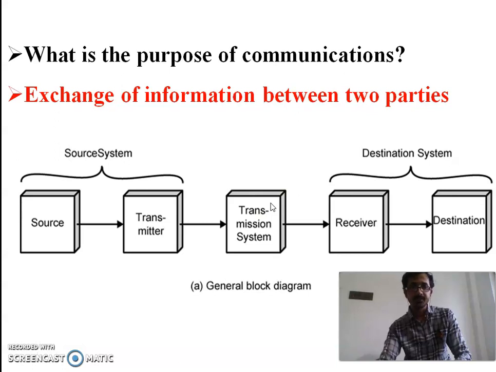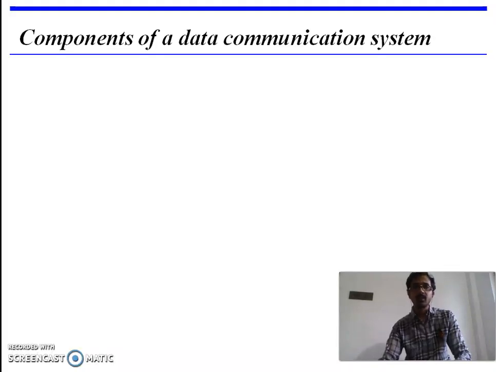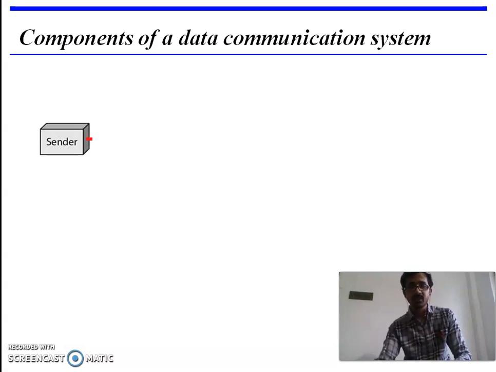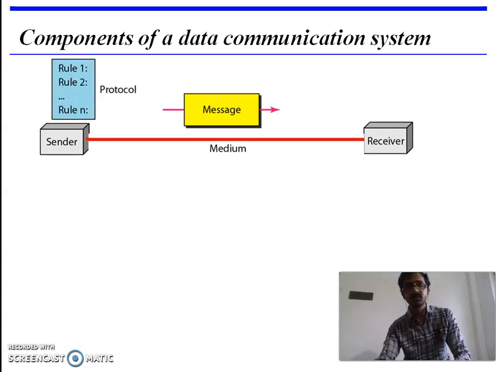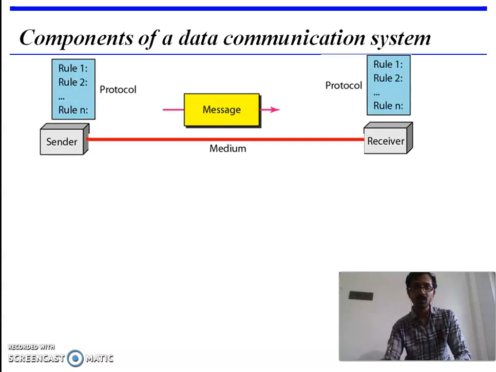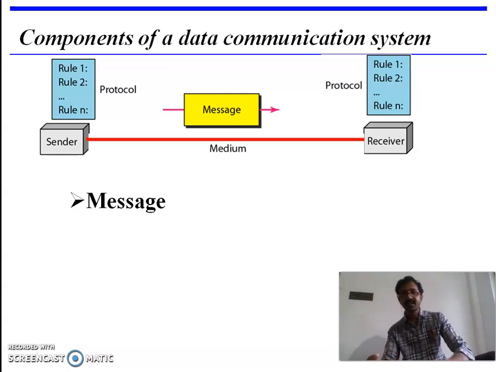Next we discuss the components of a data communication system. We have mainly five components: sender, receiver, message, transmission medium, and protocols. First we discuss the message. A message is the information to be communicated. A message can be in the form of text, audio, video, or image.